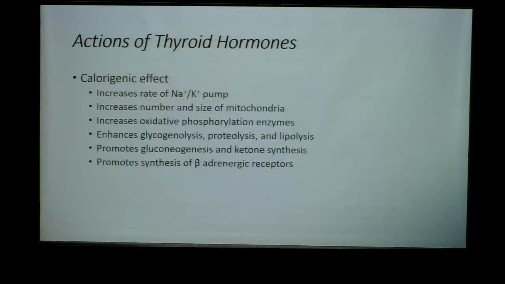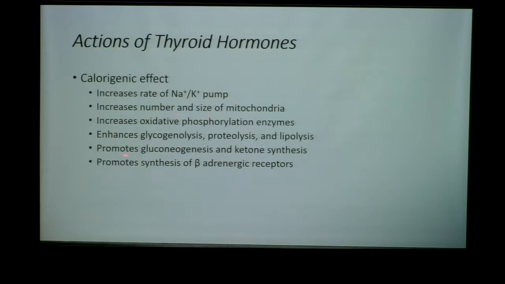All right, let's talk about the calorigenic effects of thyroid hormone. So thyroid hormone increases the rate of the sodium-potassium pump, okay, which speeds up our cellular activity. It's going to increase the number and size of our mitochondria. We should already connect that to energy needs, right? If we're making more mitochondria, we're increasing the size of our mitochondria. That means we're making more energy. We're making more ATP. There are more metabolic demands on the cell. It increases oxidative phosphorylation enzymes, which also goes hand in hand with increasing mitochondria, right? That area where oxidative phosphorylation takes place.